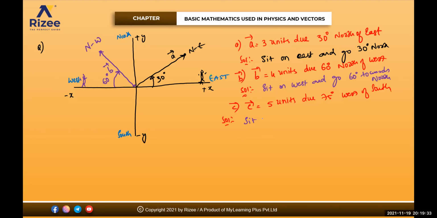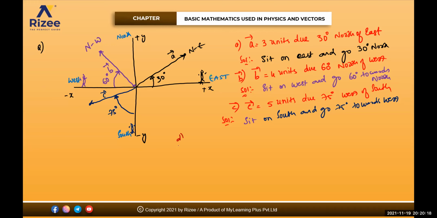So what I'll do is sit on south and go 75 degrees towards west. Now I'll sit on the south here, and I'm going 75 degrees towards the west, somewhere here. Larger angle. So this is the vector C bar. I'll slowly go like this, up to 75 degrees. Clear for everyone?